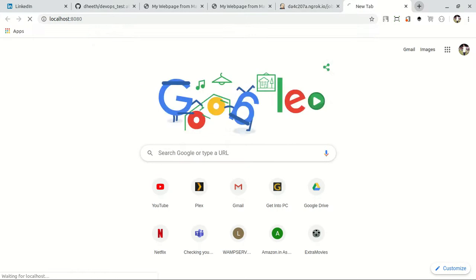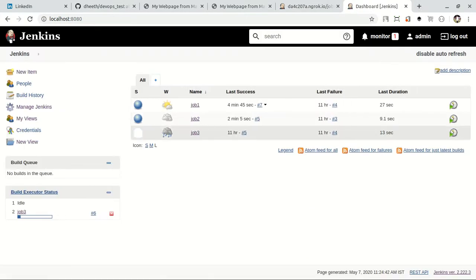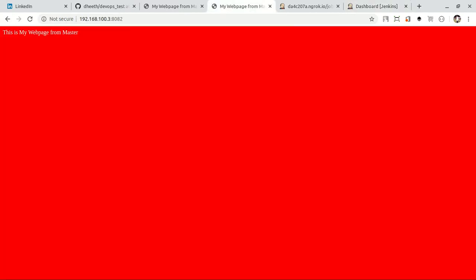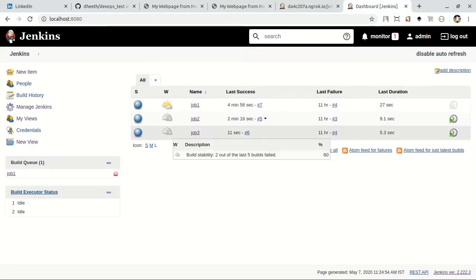The job is triggered, and we'll go to Jenkins. Our job is in progress. So it's merged.